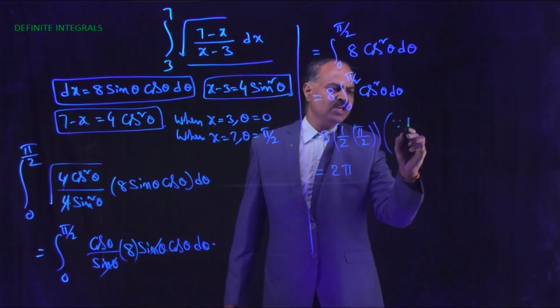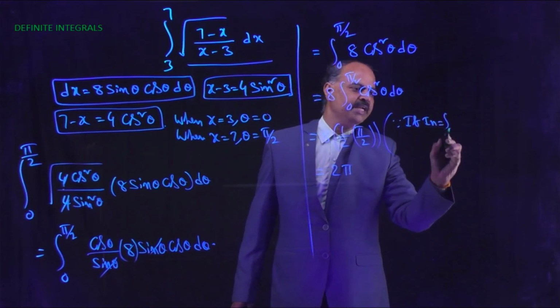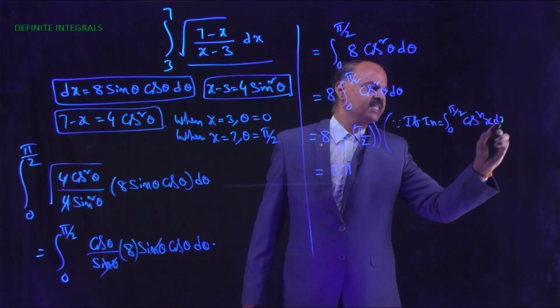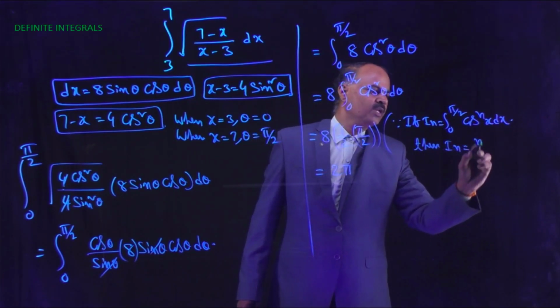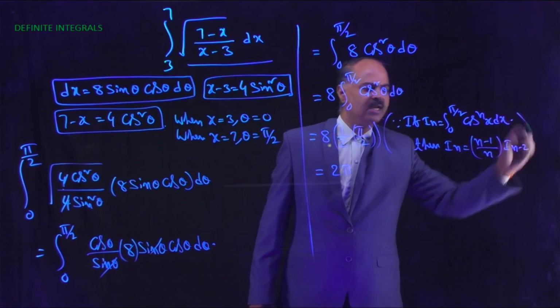Since if In equals integral 0 to pi by 2 of cos to the power n x dx, then In equals n minus 1 by n into I n minus 2.